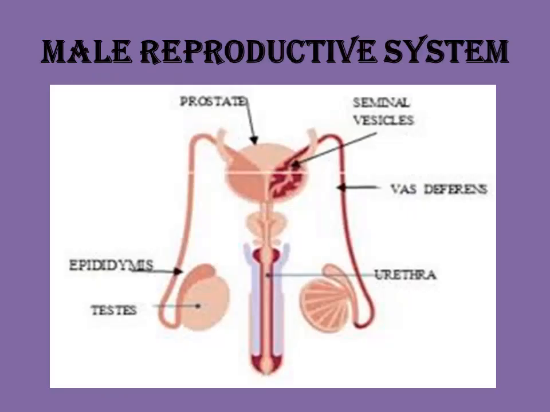This is another view of the male reproductive system. You can see the inner view of the testes. Inside that are the epididymis, the vas deferens and the seminal vesicle, where the fluid is secreted. Other than that, the prostate and Cowper's glands are also secreting a fluid. These fluids together are called semen. It provides a nutritive medium and also a transporting medium for sperm.